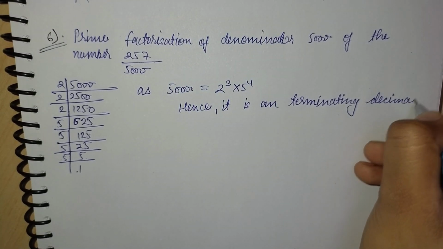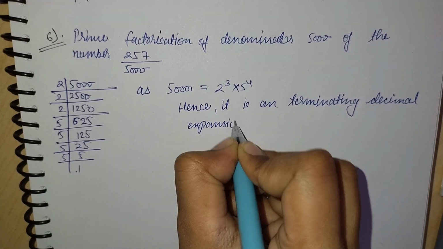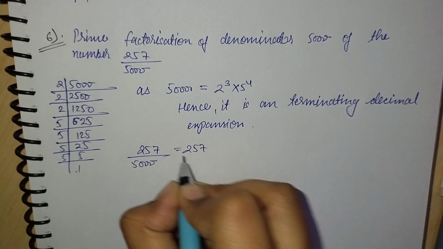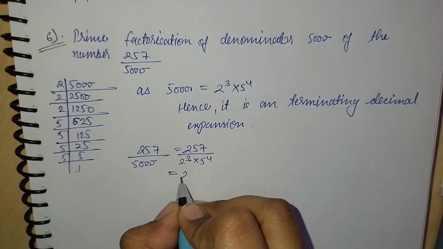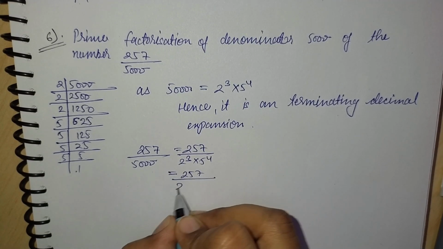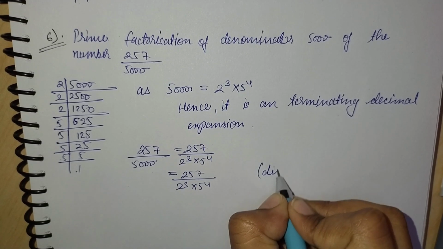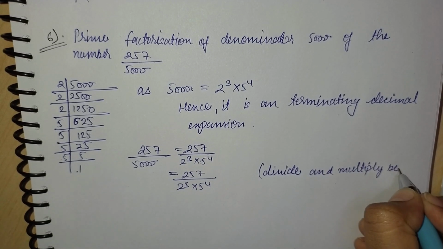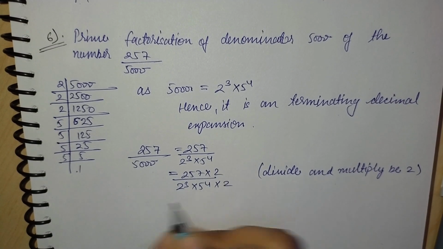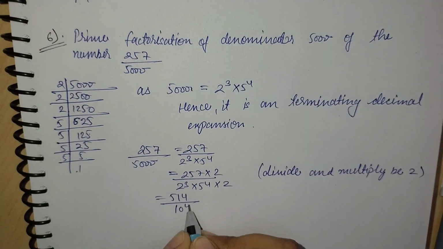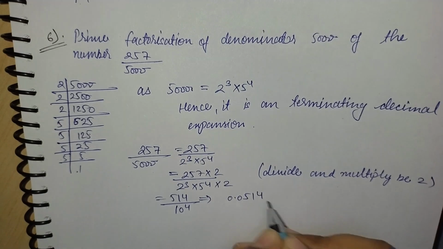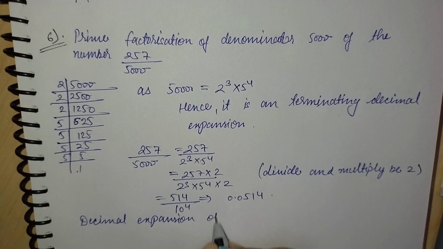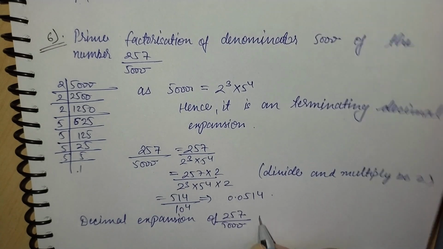Now 257 upon 5000, we can write it as 257 upon 2 to the power 3 into 5 to the power 4. On solving it, dividing and multiplying by 2 to make it a decimal expansion, with 10 as the denominator. So 514 by 10 to the power 4 equal to 0.0514. Decimal expansion of 257 upon 5000 is 0.0514.